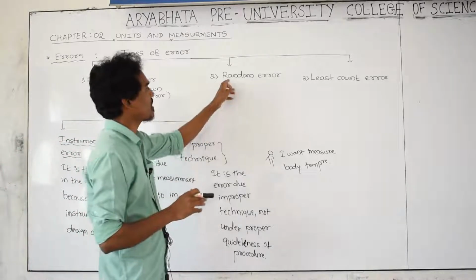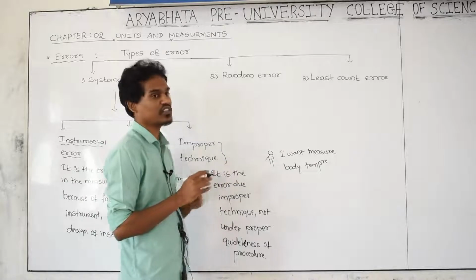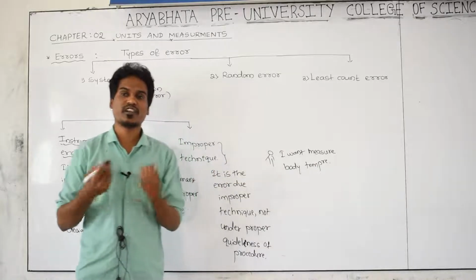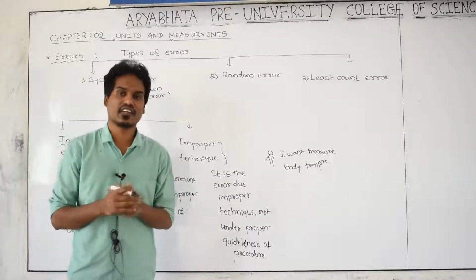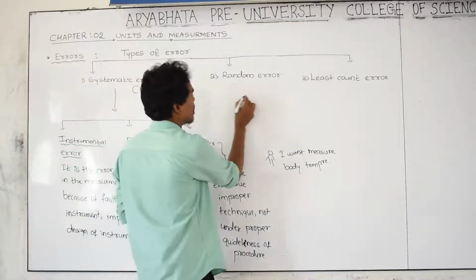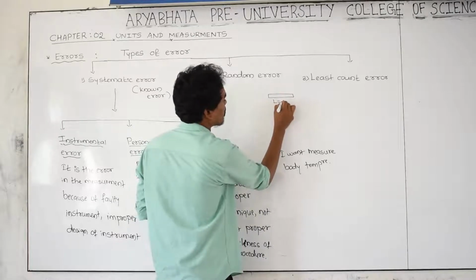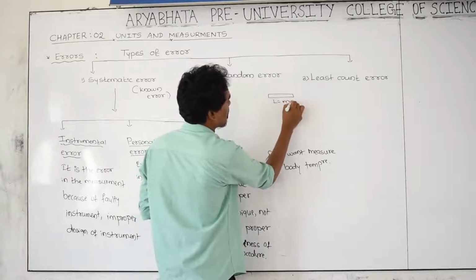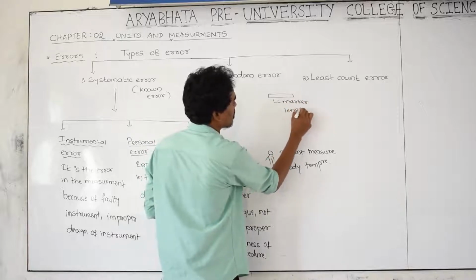And next we'll go to the second, that is random error. For example, the person doing the measurement gets an error at each and every time while doing the measurement. For example, I want to measure the length of this marker by using an instrument.